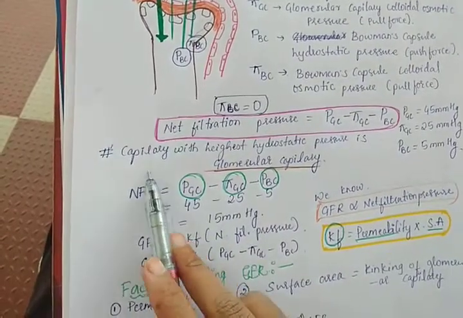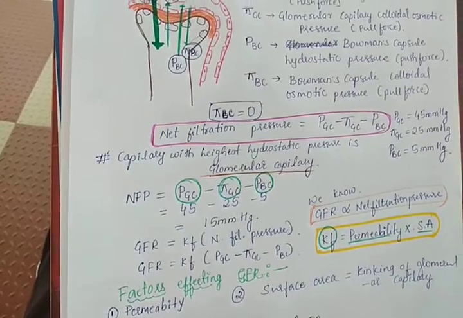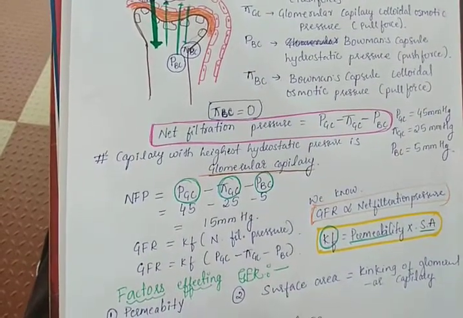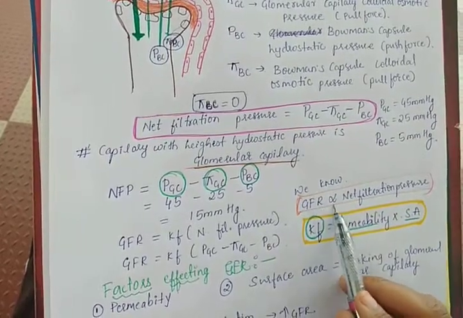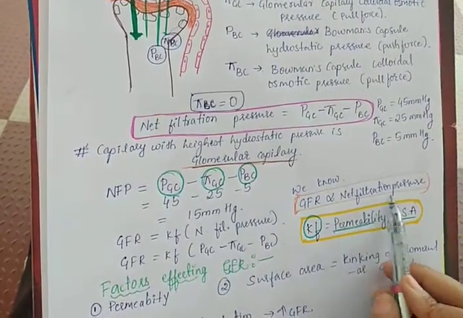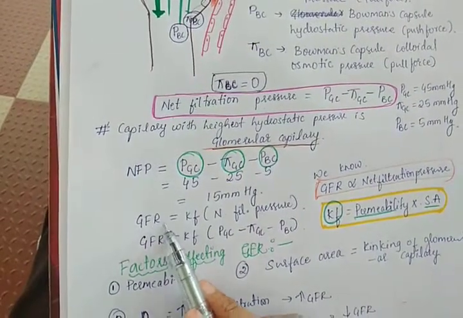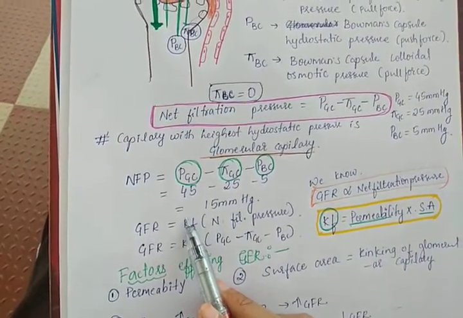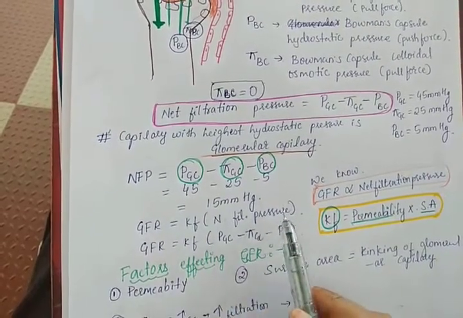Now how will this net filtration pressure contribute towards the glomerular filtration rate? As we know, glomerular filtration rate is directly proportional to the net filtration pressure, so GFR is equal to the proportionality constant Kf into net filtration pressure.